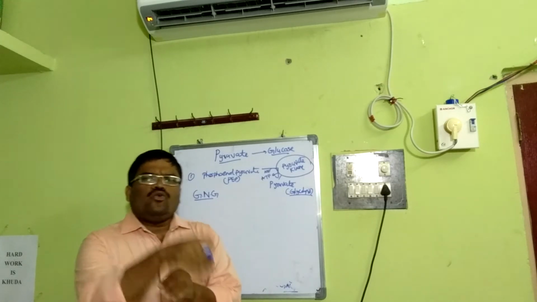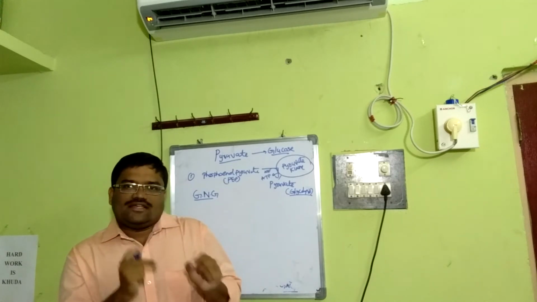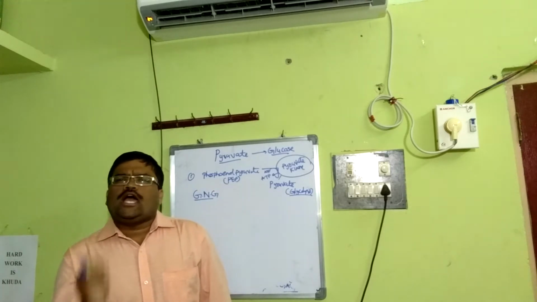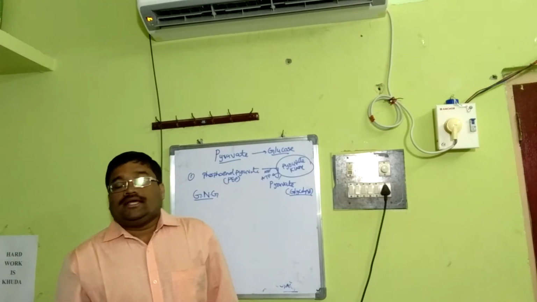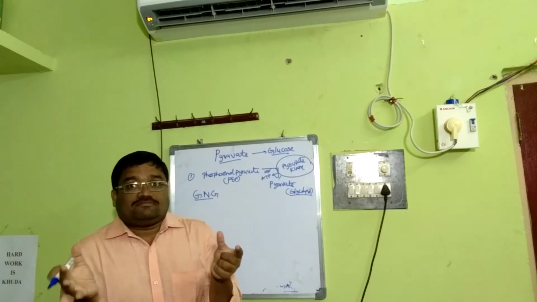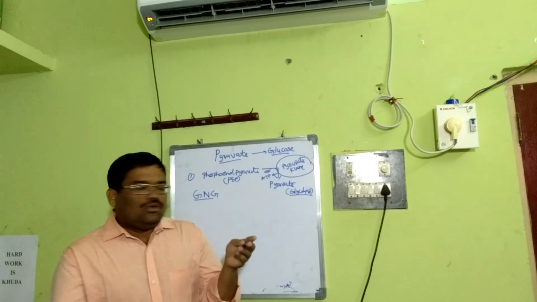After it gets out, it again becomes oxaloacetate, and this oxaloacetate, through the enzyme phosphoenol pyruvate carboxykinase, becomes phosphoenol pyruvate. So two steps in two different parts of the cell, half in mitochondria, half in cytosol. We'll look how it ends.